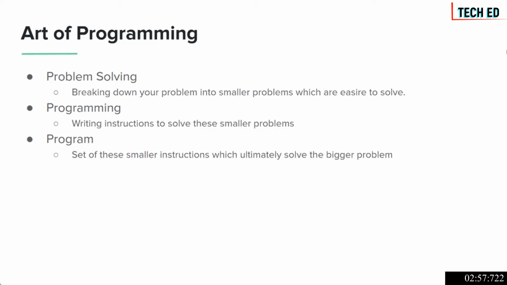For example, let's talk about the mathematical computation of a factorial. The factorial, although a bigger operation, whenever we write code for it, we perform certain mathematical operations. We perform division and multiplication. So for that, we write code for multiplication and addition. So we have broken down our bigger problem into smaller problems, and we write instructions to solve those smaller problems. And those instructions ultimately constitute a program.